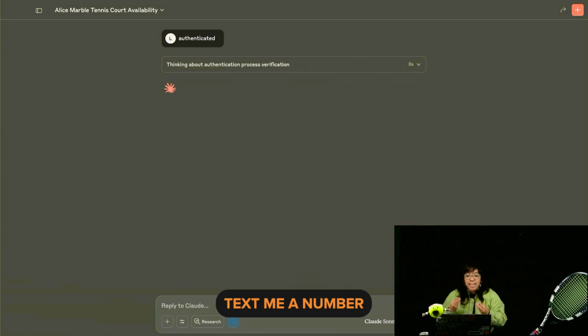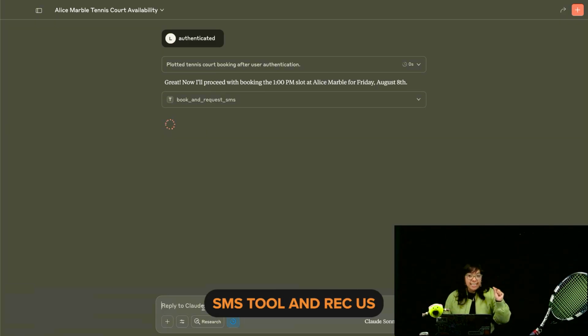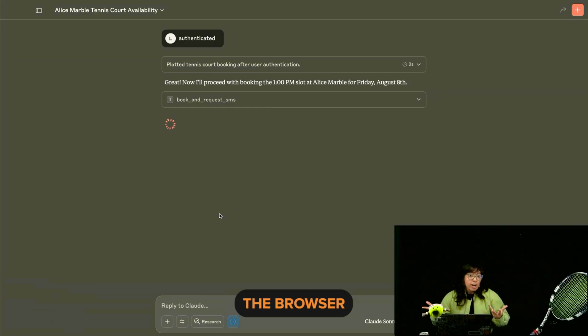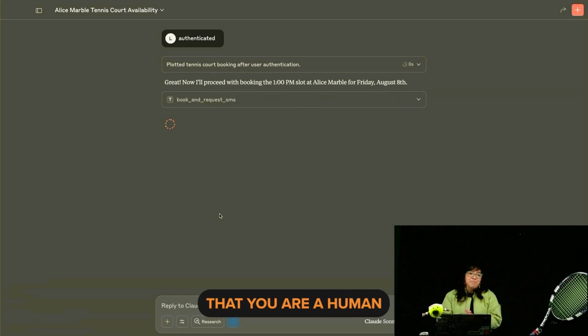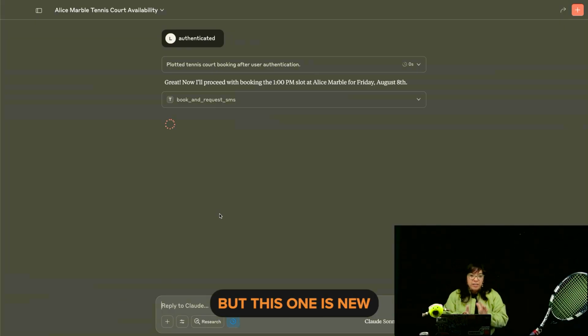And now it's going to text me a code. It's running the book and request SMS tool, and rec.us, the San Francisco Parks and Rec tennis court booking system, will text me a code. And they do this if you book a court via the browser yourself, because it wants to know that you are a human. Because so many people book tennis courts and then don't go, and people also automate the booking because it can be difficult to get a tennis court. Rec.us is the new booking system. They used to use something called Spottery, but this one is new.